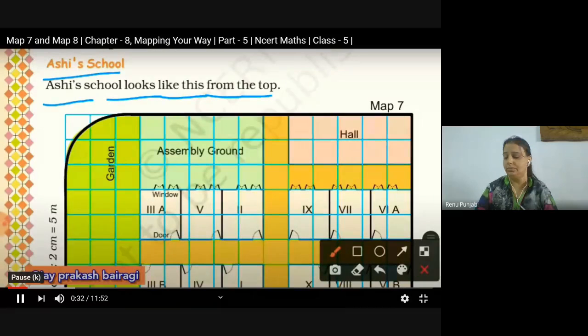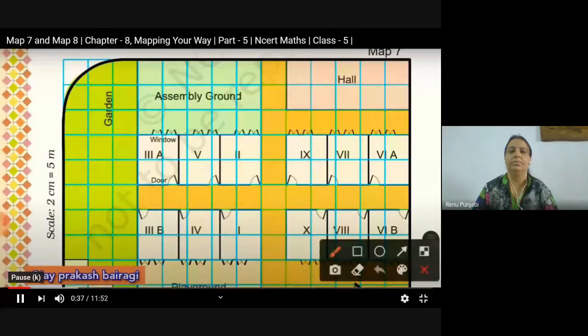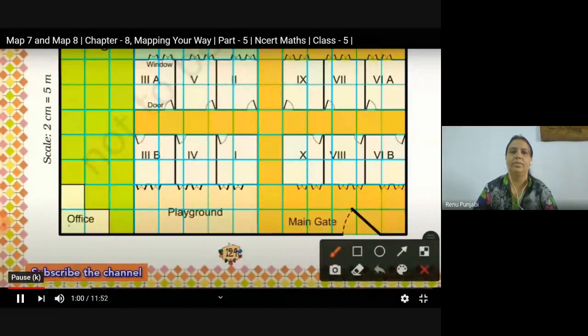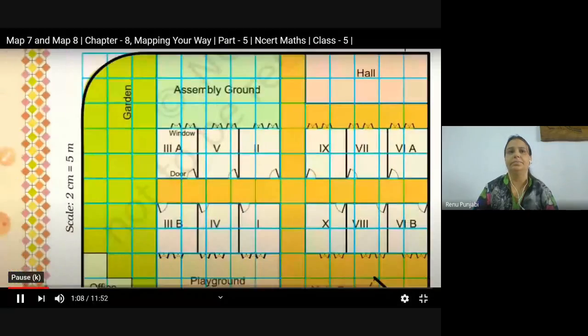And we have to use the squares to find out. So let's have a proper understanding of this map first. The whole map is divided into 1 centimeter square boxes. Here we have the hall, assembly ground, garden, and classes like 3A, 5, 2, 9 and 7, 6A, and similarly many classes are here. On the bottom side we have a playground, office, and main gate. So now let's try to answer some questions.